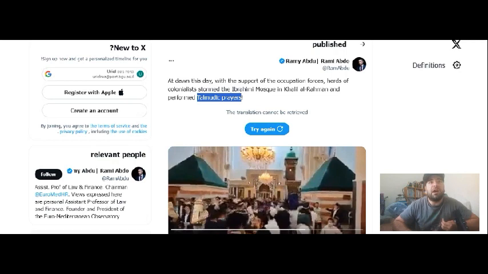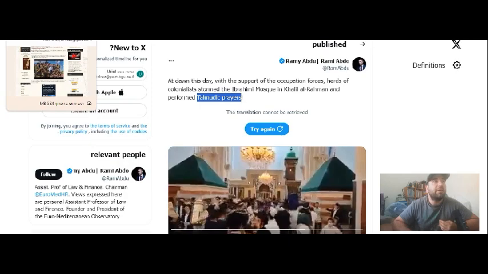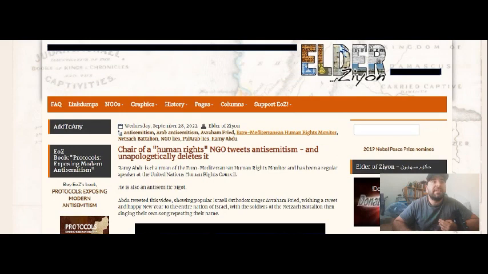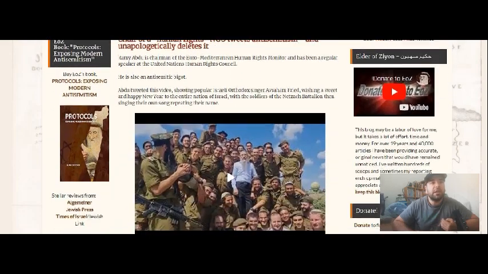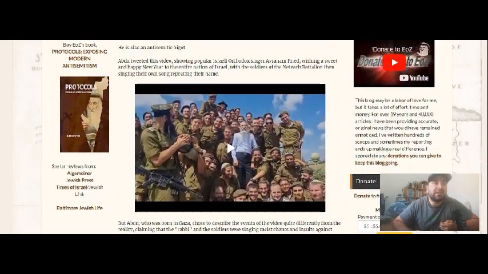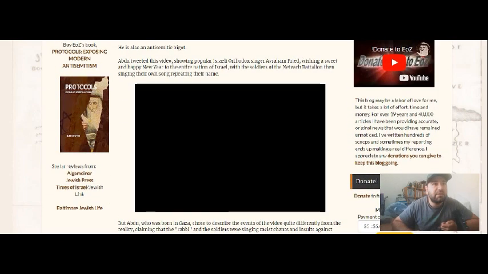Let's see some other posts of his. Perhaps we can know better about this person. Here is another site, and this site is also pro-Israeli, anti-Palestinian, so we also need to take it with a grain of salt. But we see here a tweet by Rami Abdou, which says Israeli soldiers from the Netzach Yehuda battalion are celebrating their rabbi on the rear of a tank yesterday amid racist chants. So let's see if there are racist chants here.